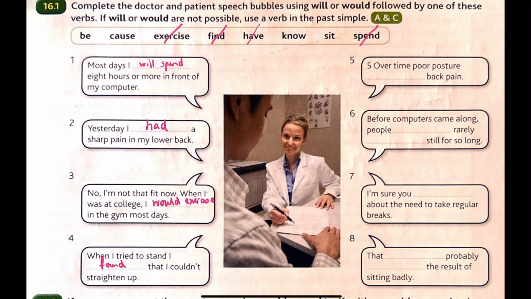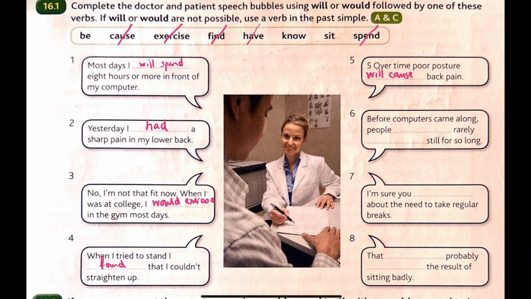Over time, poor posture blank back pain. This is talking about things which are generally true, things which are always true. So we can use will to indicate that, and we're going to use the verb cause. Over time, poor posture will cause back pain.